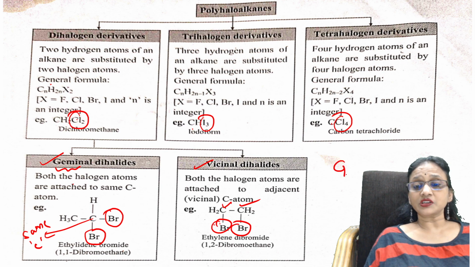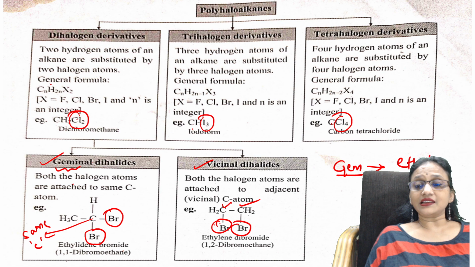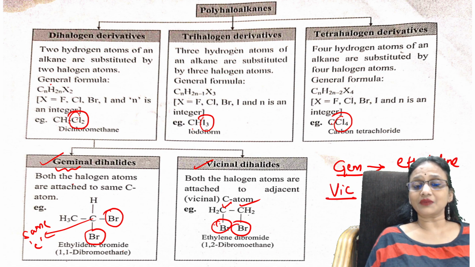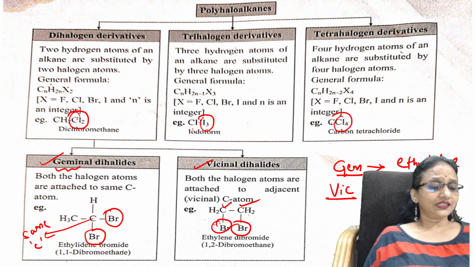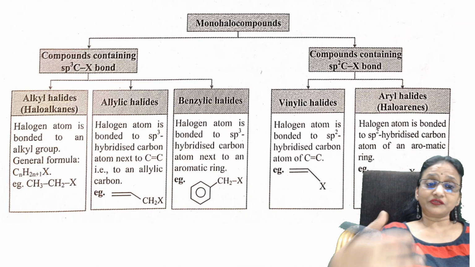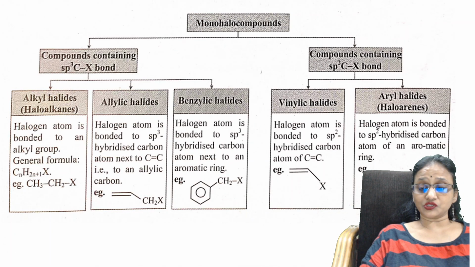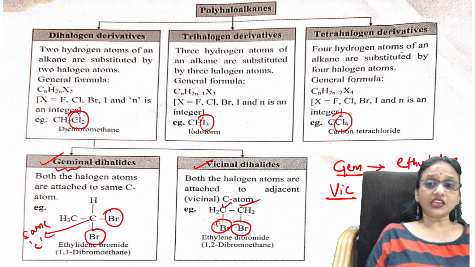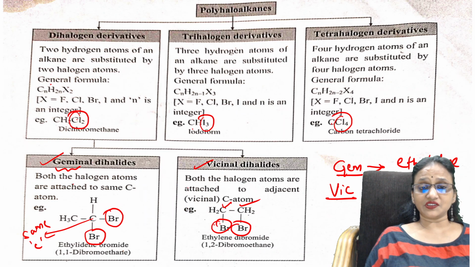What to remember, students? For geminal halide, we call it ethylidene. For vicinal, we call them ethylene. So remember this. Easy? Right. Let us see if any question is related to this. Further, there is a classification of monohalogen. Dihalogen is divided into geminal and vicinal.